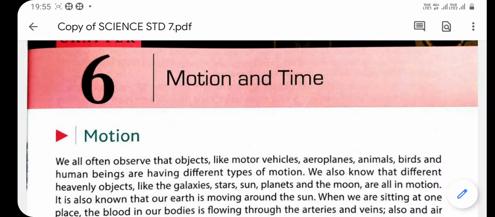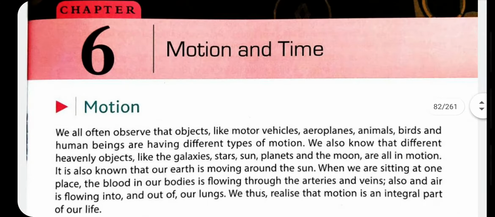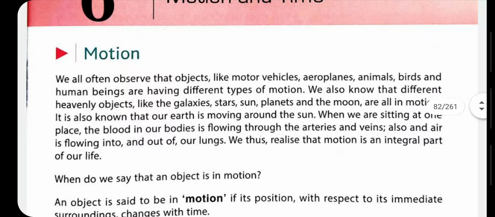Good morning, class. Now we are going to start chapter 6, Motion and Time. You have studied motion in class 6 also, and you have studied many types of motion. They may be rectilinear motion, curvilinear motion, oscillatory, periodic, non-periodic, even circular, rotation, revolution. You have studied different types of motion in class 6. Now, in detail, you will know about motion.